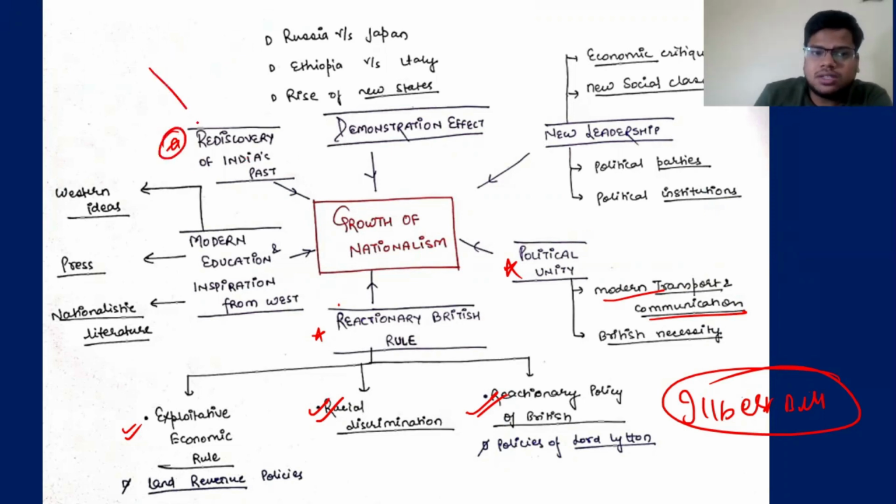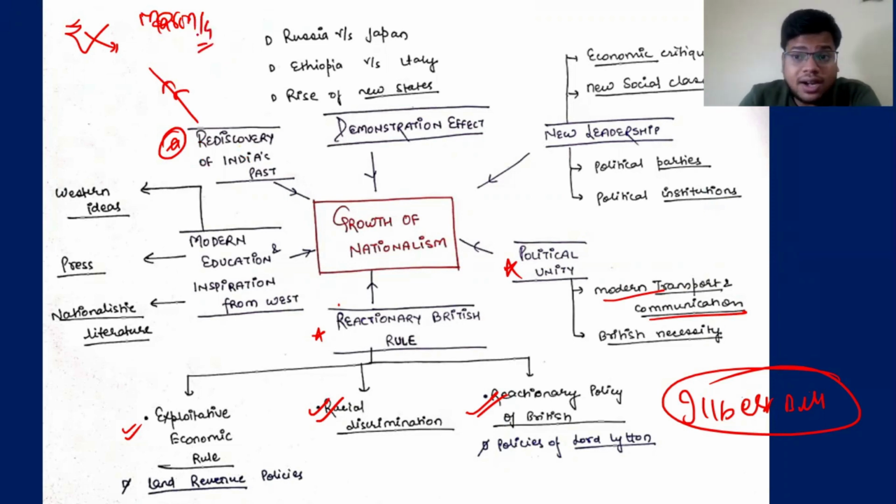Rediscovery of India's past. People realized that we all share the same heritage. They talked about the Mauryas and the Guptas, how India was united at that time. The Cholas used to go out there and call the Bay of Bengal their own lake. So we have a past which we should be proud of, and a past to which we all belong.